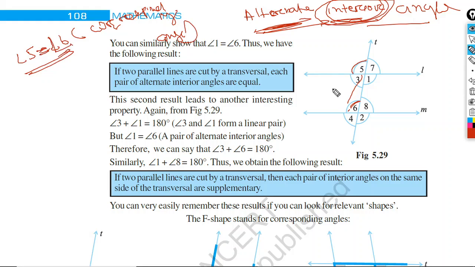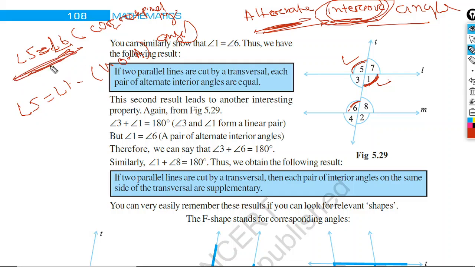Now, angle 5 is equal to angle 1, isn't it? Angle 5 was equal to angle 6 and angle 5 is equal to angle 1 also. Why? Because they are vertically opposite angles.